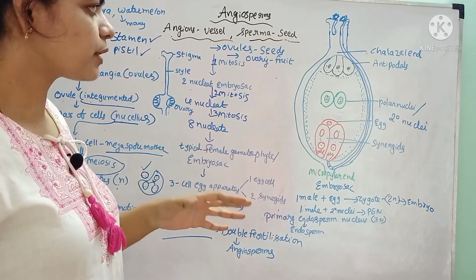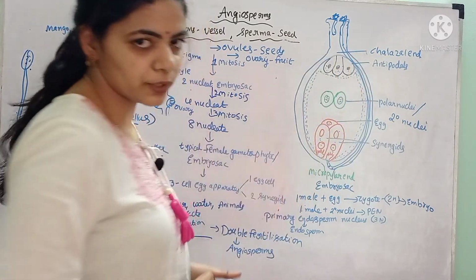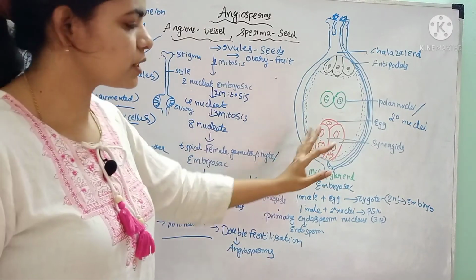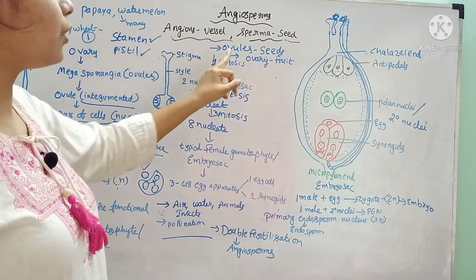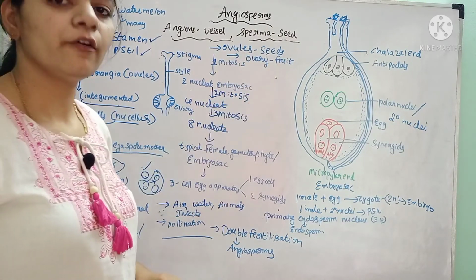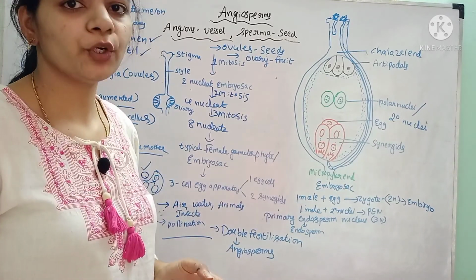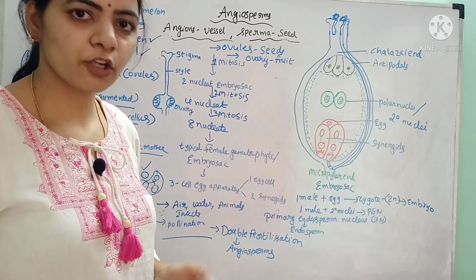After fertilization, the 2 synergids and the 3 antipodals disappear, and the ovules develop into seeds and the ovaries develop into the fruit. This is about angiosperms. In the next video we will study the economical importance of angiosperms along with the life cycle.